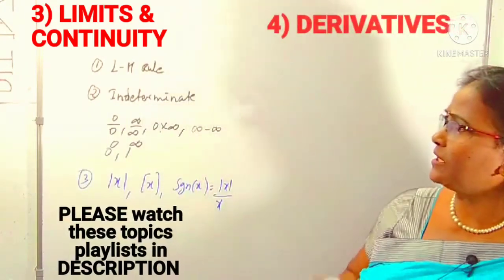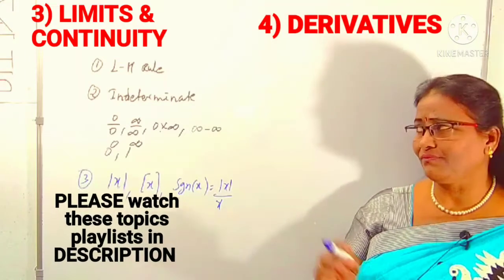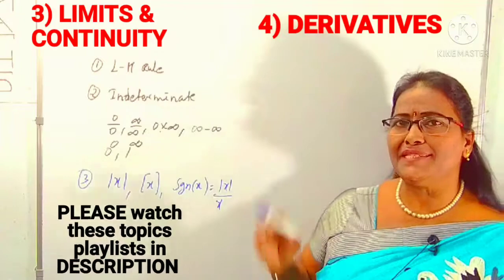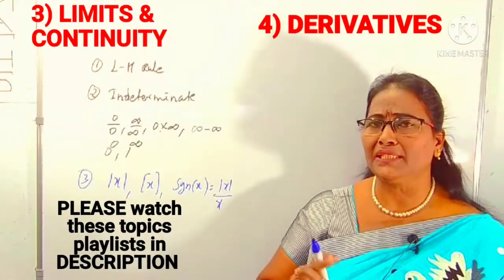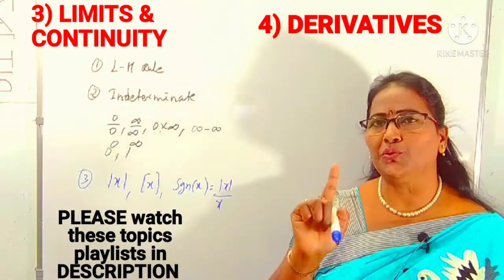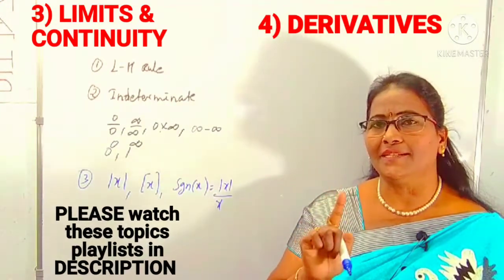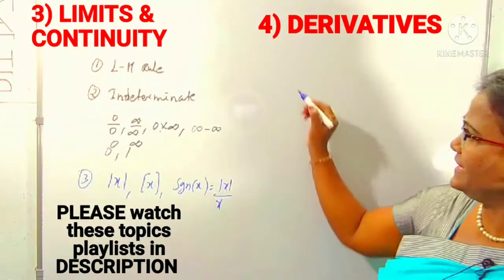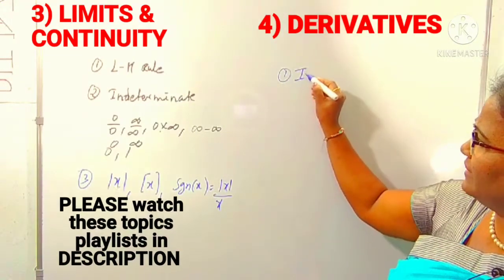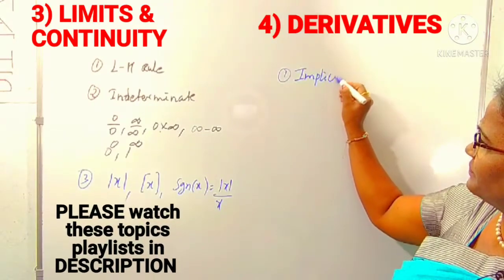Next topic we come to is derivatives. You know, the application of limits and continuity we can use in derivatives also. In case of derivatives, one of the super concepts you have to use in many questions is the implicit function. How can you find the derivative of an implicit function?